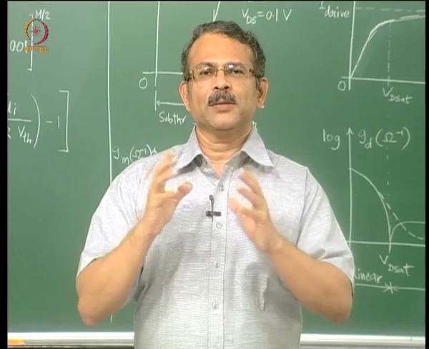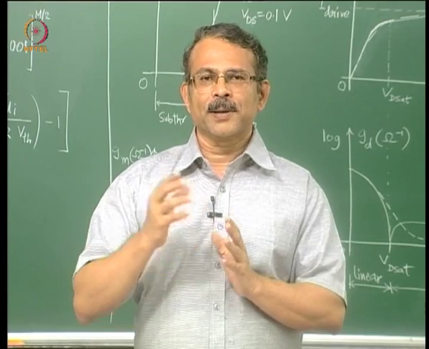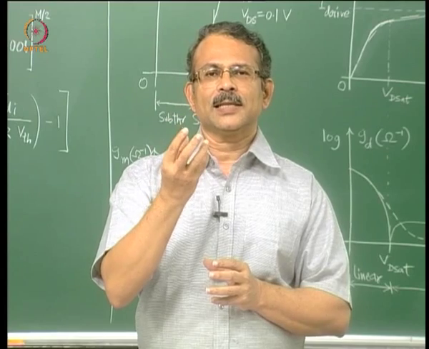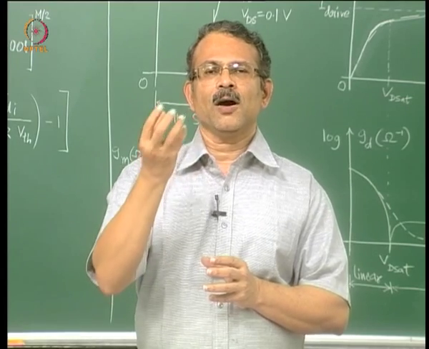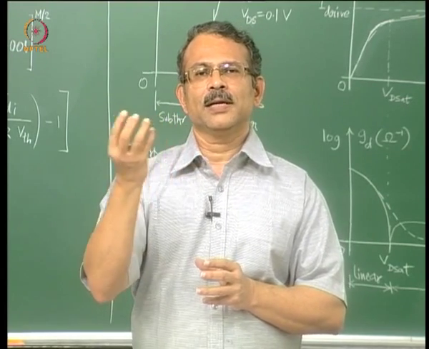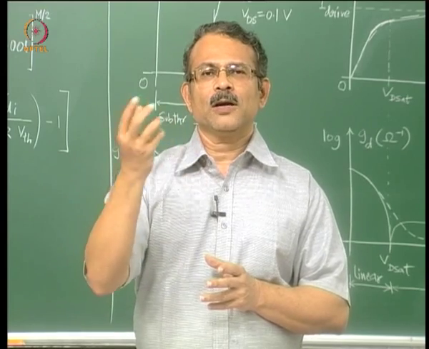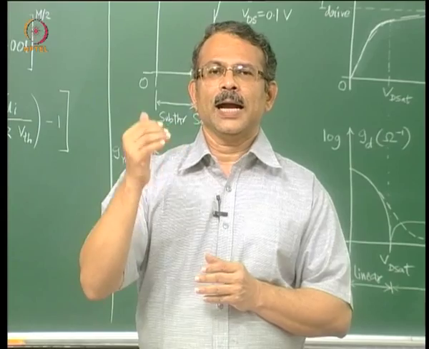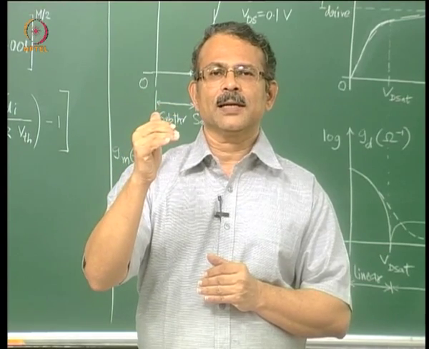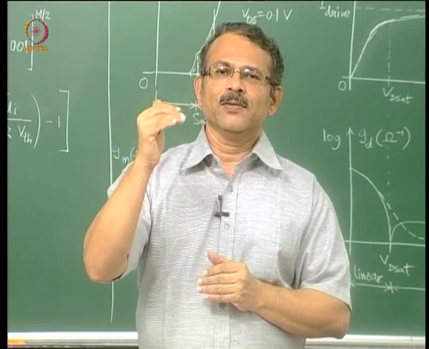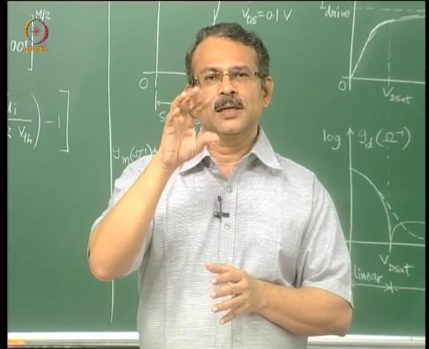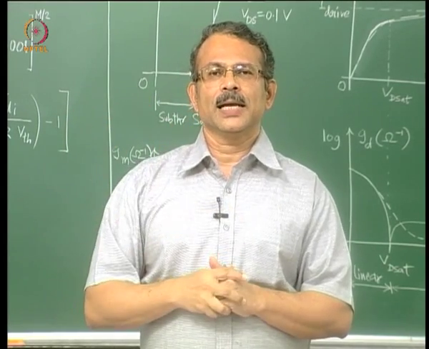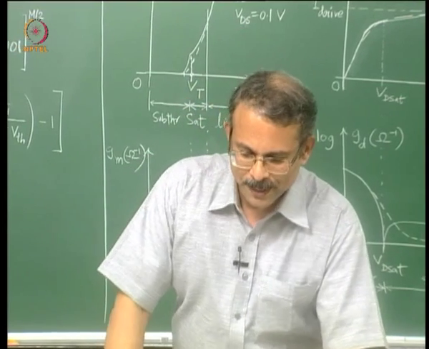You can, however, make the model scalable or predictive with respect to temperature if you replace the resistance Rs by a model of Rs in terms of temperature. In that model of Rs in terms of temperature, there will be some constants or parameters, and those parameters, if you extract at some temperature, they may even work at another temperature, because the model expression for Rs consists of temperature as a variable.